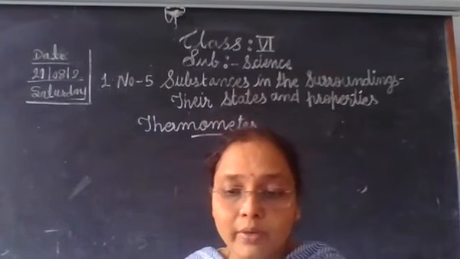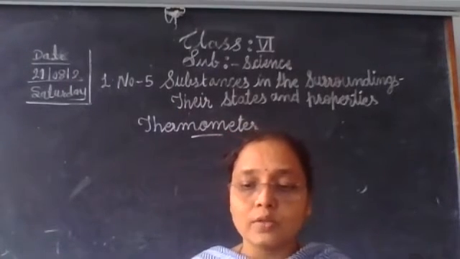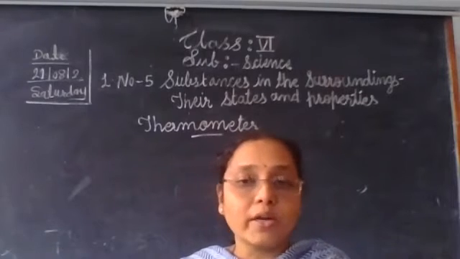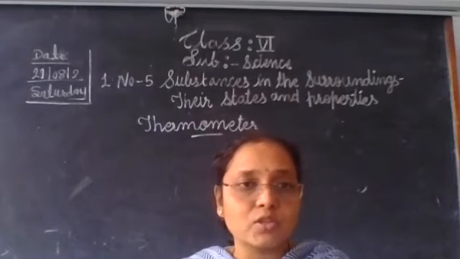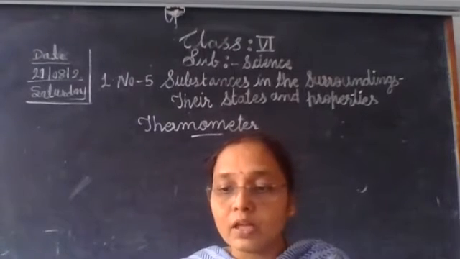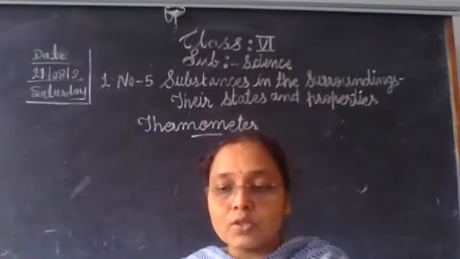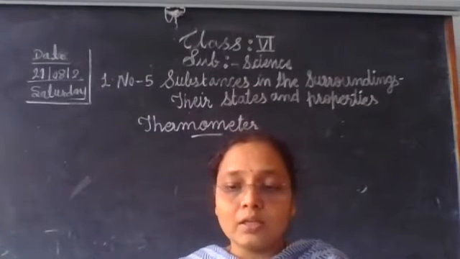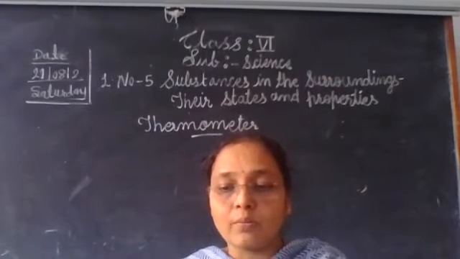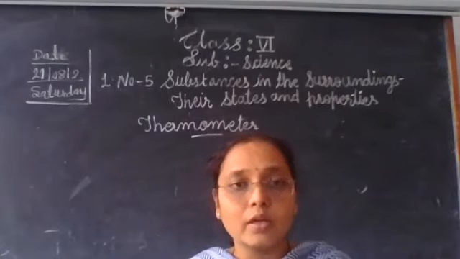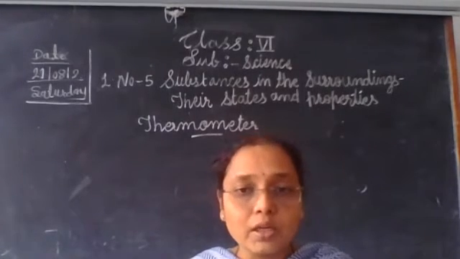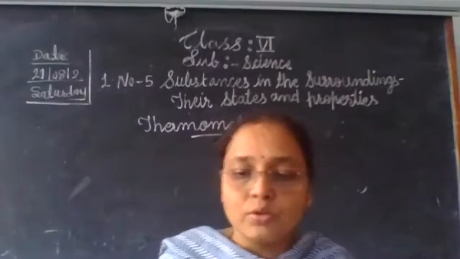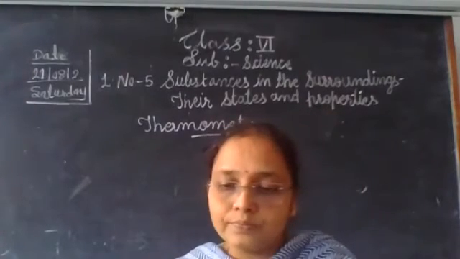The clinical thermometer is usually used to measure our body temperature. If we feel like we have a fever, we use this clinical thermometer. It is generally a mercury thermometer. In the thermometer, the metal, that is mercury, is used to denote the temperature.